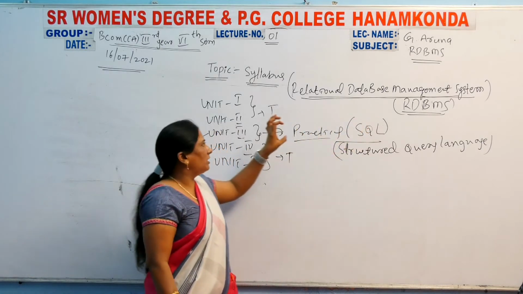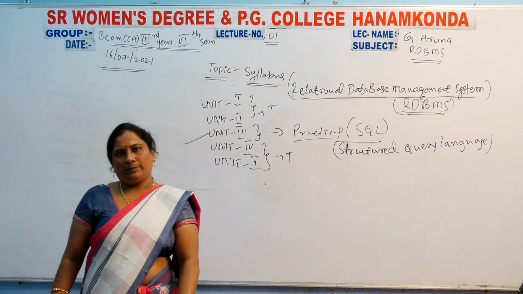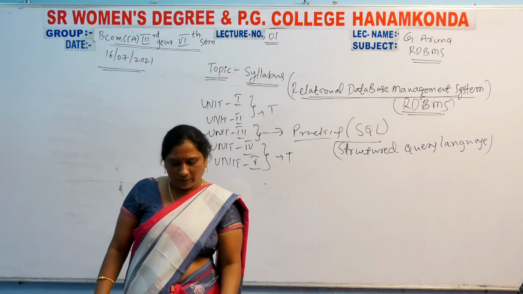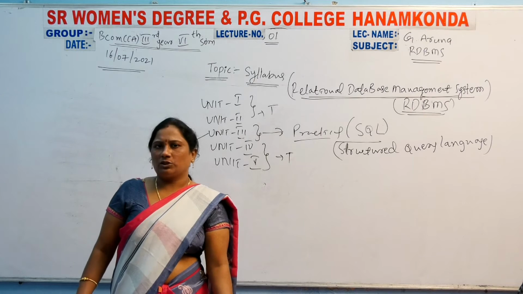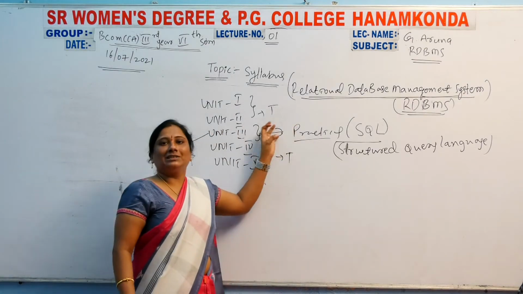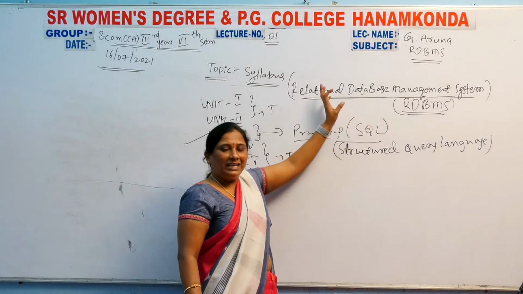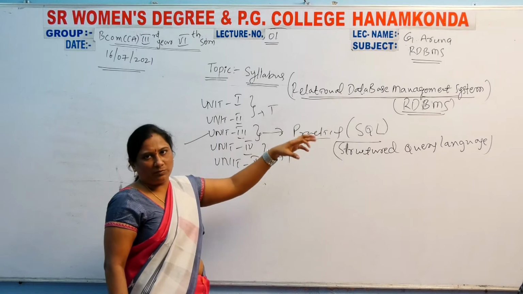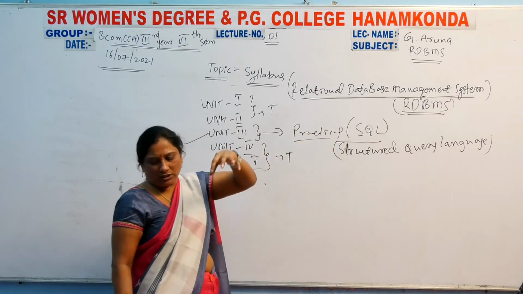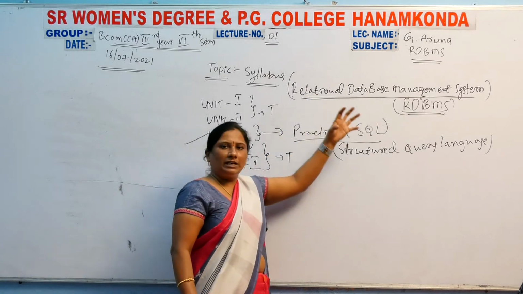In the first unit, only the introduction part is there: introduction to RDBMS, introduction to database, what is management, what is system, and different topics.